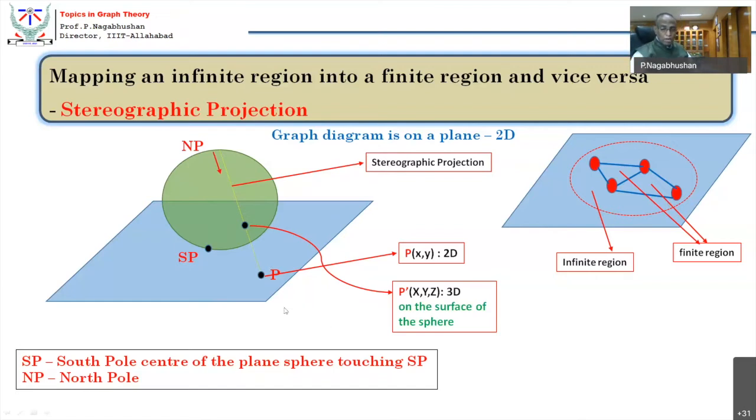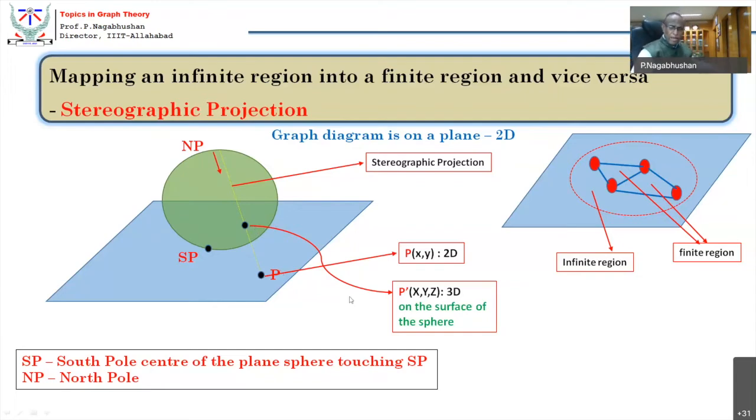So you have got to map this graph drawn on this plane onto the surface of the sphere. The radius is so chosen, big enough, not very big, such that when this paper is folded along the ball, naturally every point on the paper becomes a very presentable point on the sphere. In other words, every 2D point on the plane has a 3D representation on the surface of the sphere.